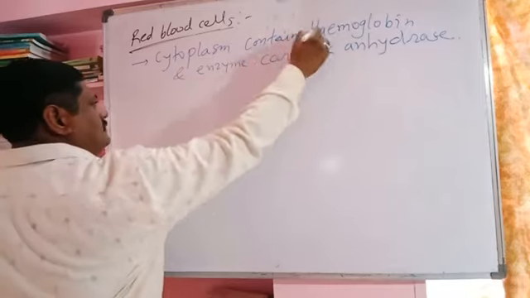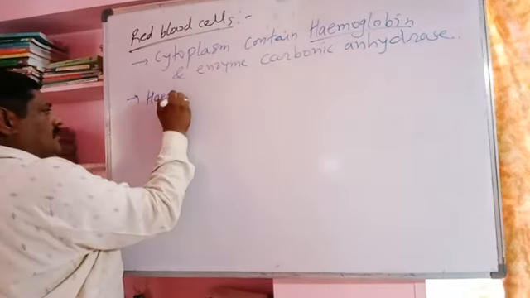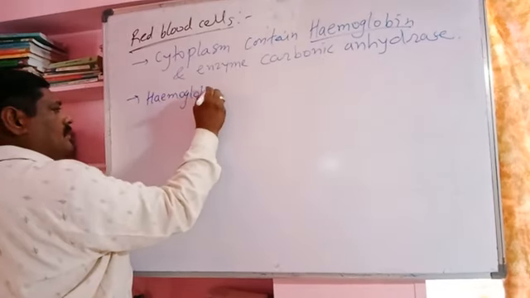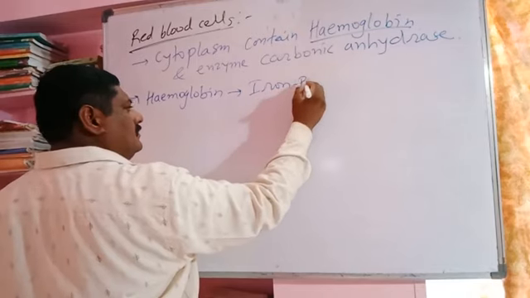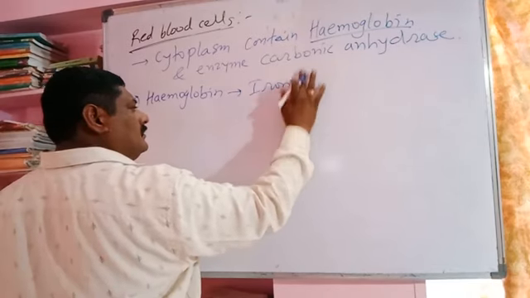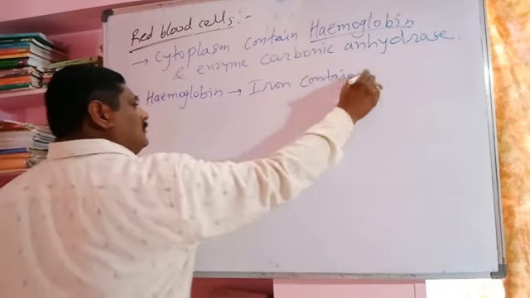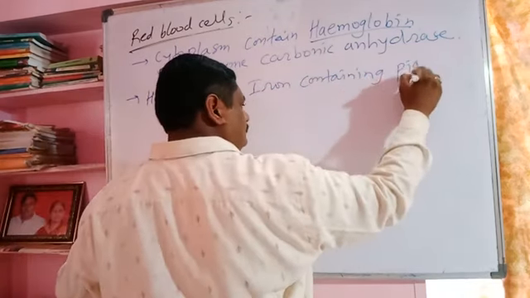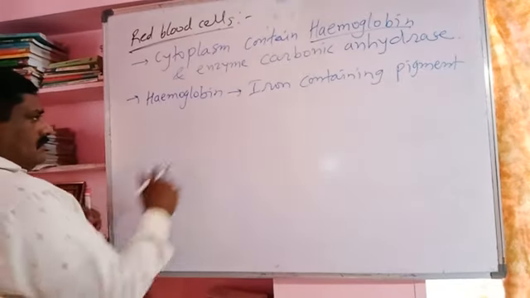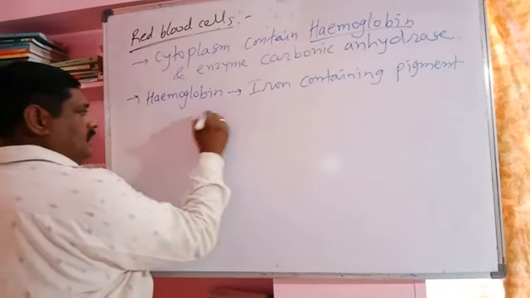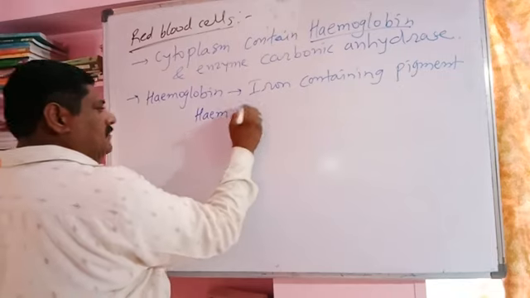The hemoglobin respiratory pigment is an iron containing protein. It is formed by two elements, heme and globin.